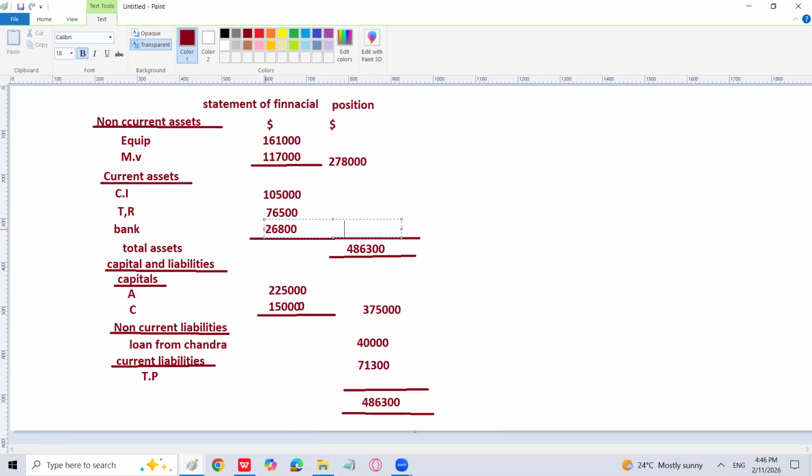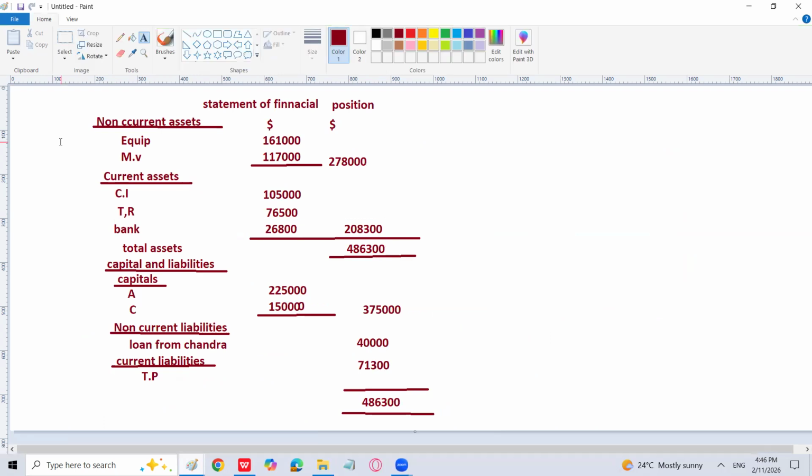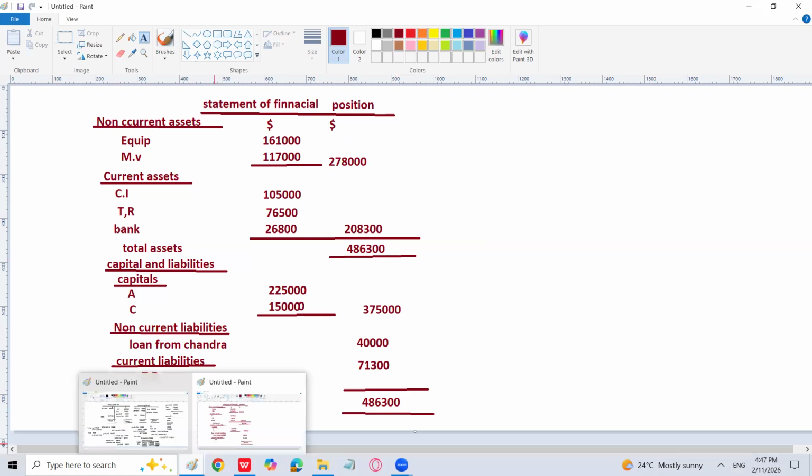Now all the three current assets become 208,300, and you will get the total assets 486,300. So this is how we have done this particular part of the question. Hopefully it will not come in your exam in May, June, but if it does, you will enjoy a lot. But it is going to come in February, March, I'm telling you. And this type of question or profit loss sharing arrangement can also be a part of the question. So this is what A-level is all about. This is a normal question of A-levels.